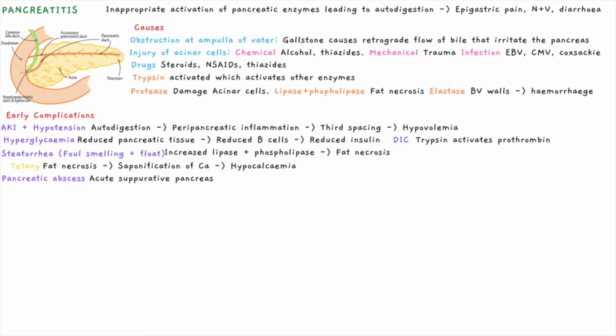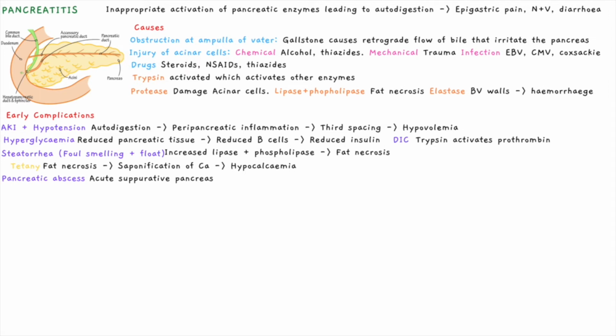Lipase and phospholipase cause fat necrosis that results in saponification of calcium, leading to hypocalcemia. This is potentially fatal because it can lead to ventricular fibrillation. An ECG would look for this and signs of Torsades de Pointes such as a long QT interval.